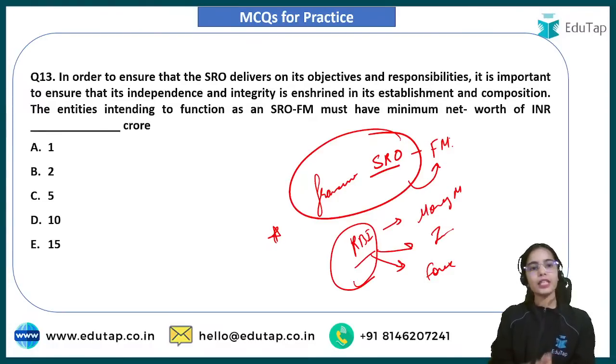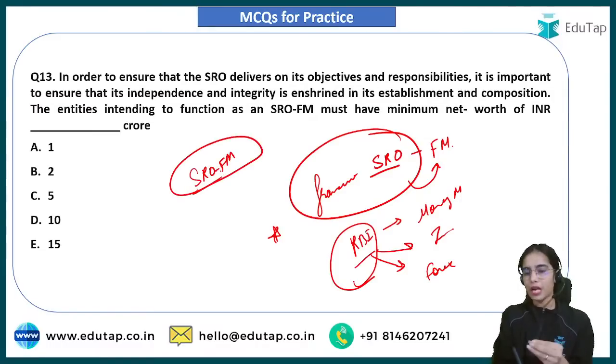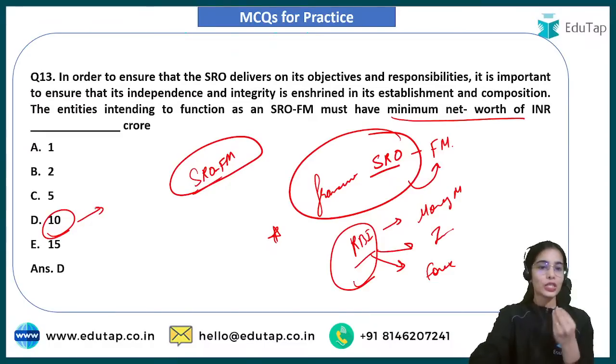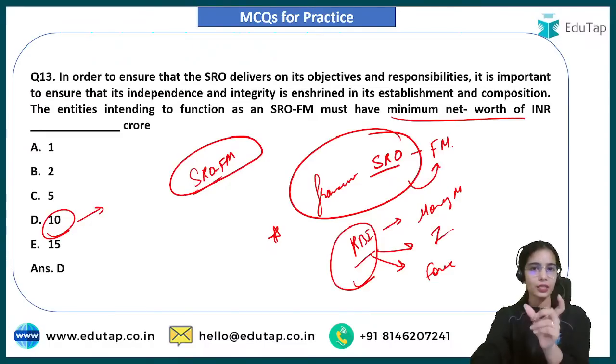Now kindly tell me that the entities intending to function as an SRO of the financial market must have what? If you want to become a self-regulatory organization in a financial market, you must have a minimum net worth of INR 10 crore. Very good, INR 10 crore. This is quite different in the SRO framework of the financial market.